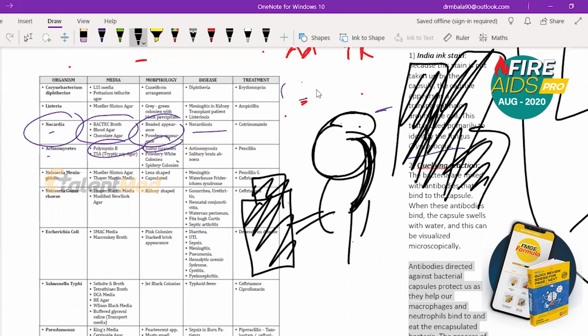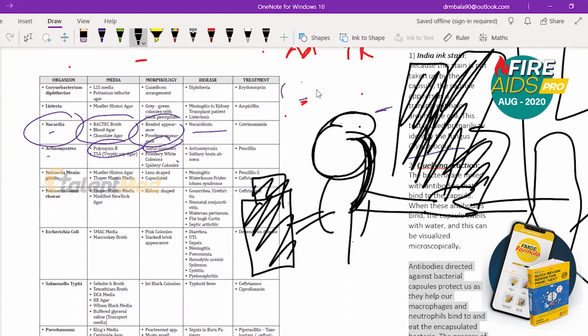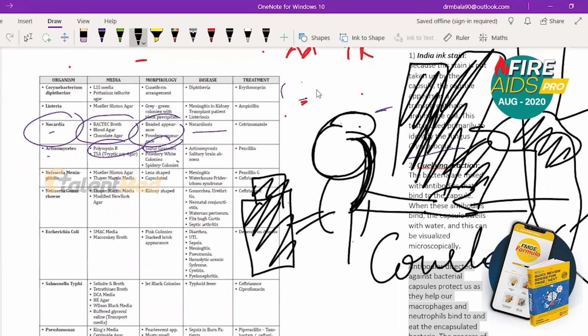He's shaking hands with a person whose name is some X. So what he's trying to do is he's showing some courtesy. So courtesy stands for Fitz-Hugh-Curtis syndrome.